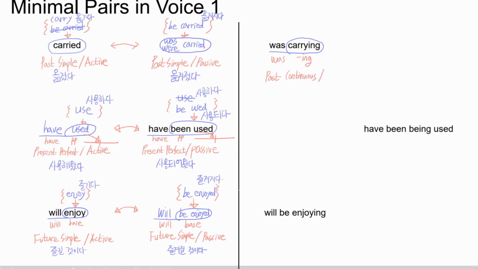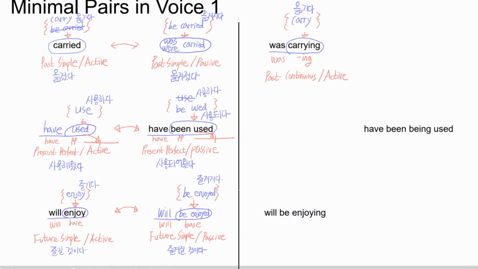Right? Is it in active or passive? What do you think? So what did we put here? We put carry here, right? So it should mean active meaning, right? What does it mean? Carry means